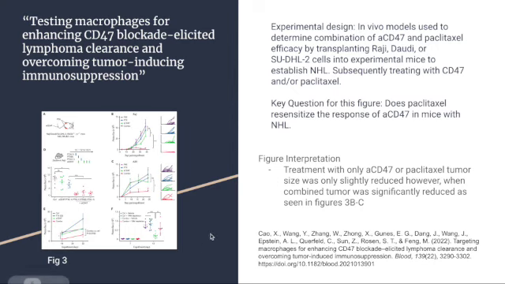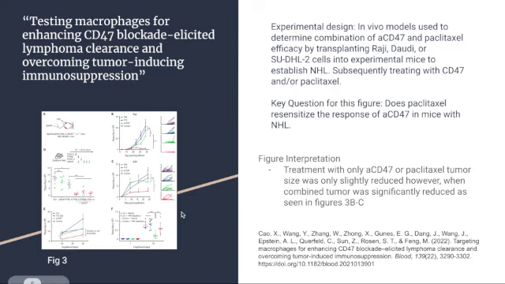This figure is from the scientific paper Testing Macrophages for Enhancing CD47 Blockade, Elicited Lymphoma Clearance, and Overcoming Tumor-Inducing Immunosuppression.